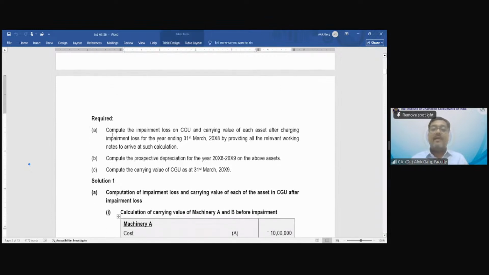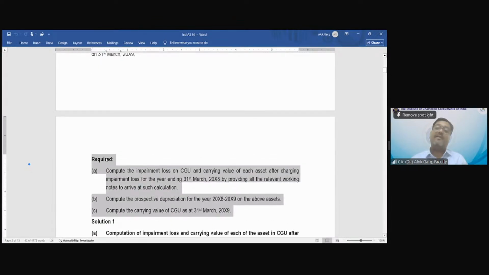Required. Compute the impairment loss on CGU and carrying value of each asset after charging impairment loss for the year ending 31st March 2008 by providing all the relevant working notes to arrive at such calculation. Compute the prospective depreciation for the year 8-9 on the above assets. Compute the carrying value of CGU as at 31st March 2009. So this question is asked everything.